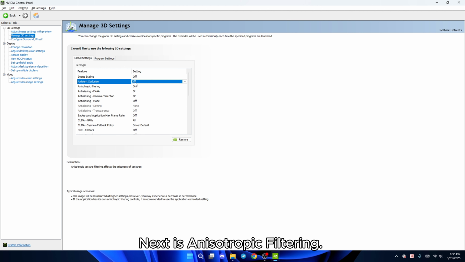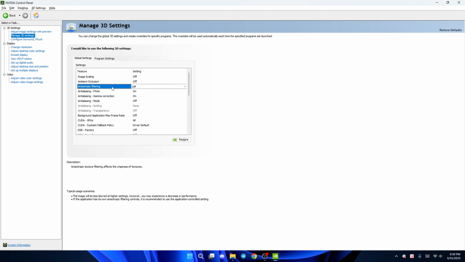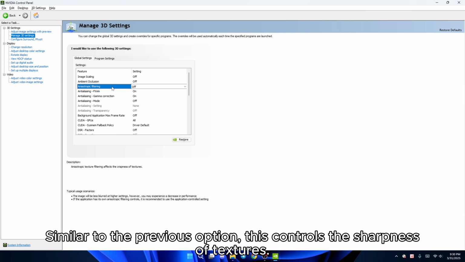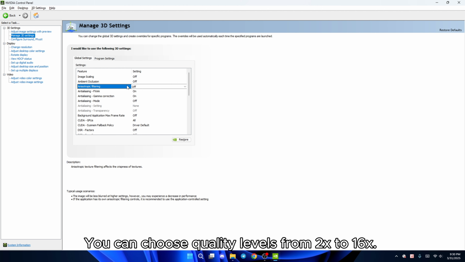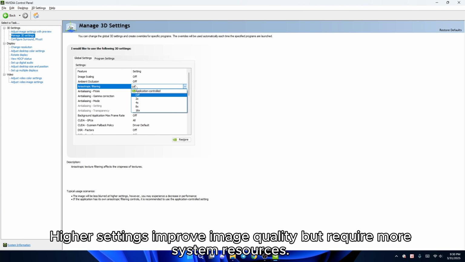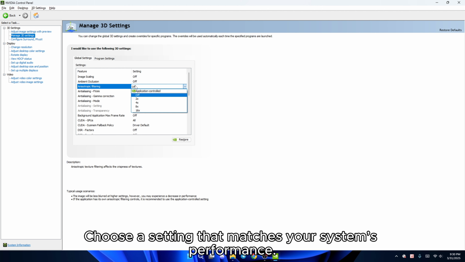Next is anisotropic filtering. Similar to the previous option, this controls the sharpness of textures. You can choose quality levels from 2x to 16x. Higher settings improve image quality but require more system resources. Choose a setting that matches your system's performance.